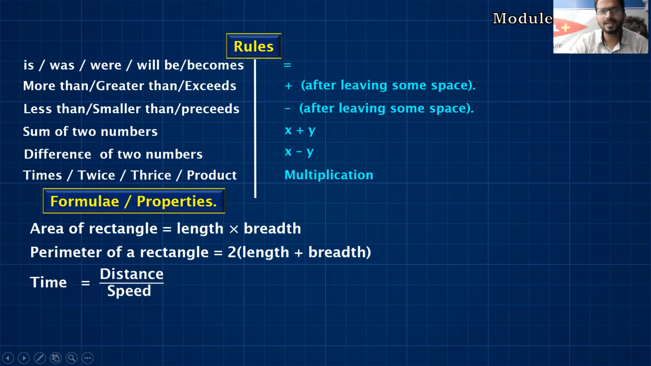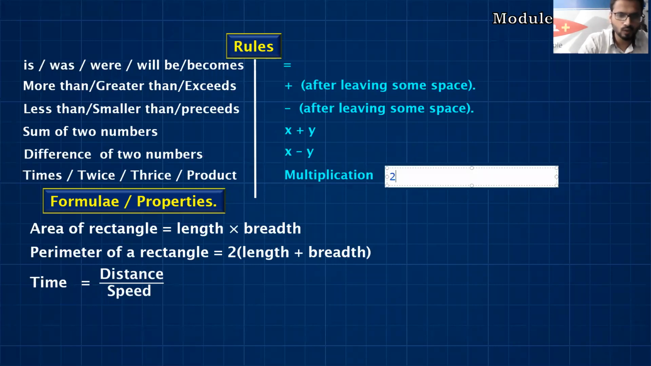Sum of two numbers. Sum means what? Plus. And if I have assumed the two numbers as x and y, I can say x plus y. Difference means minus. That is x minus y. Times, twice, thrice, product mean multiplication. Now whenever it is twice, students, twice means 2 into something. And thrice means 3 into something. Now there is nothing called fries. Fries you get at McDonald's. Here in mathematics, in algebra, there is no such thing. Fries, six fries, nothing like that. Only twice and thrice.